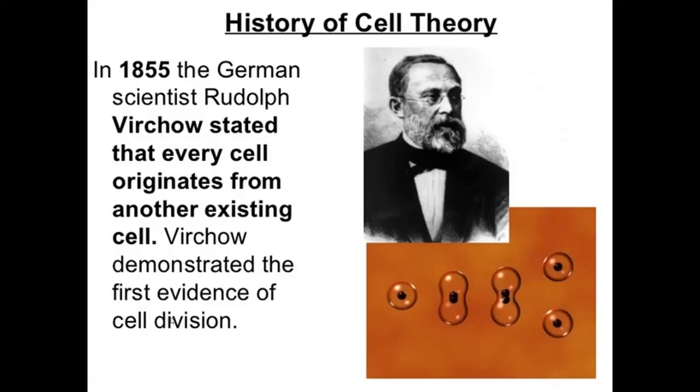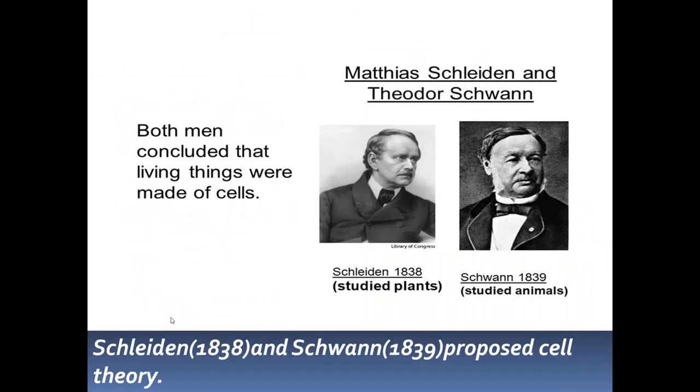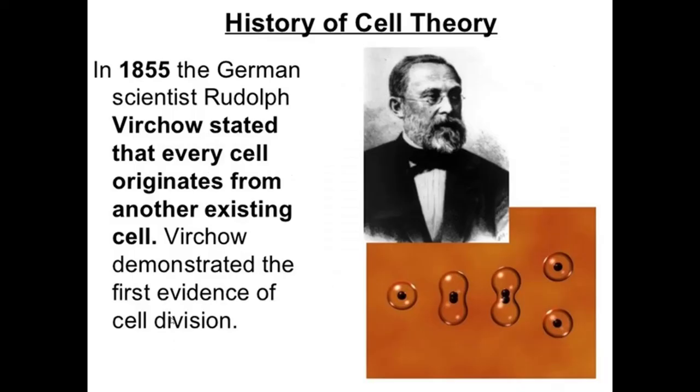In the year 1855, the German scientist Rudolf Virchow stated that every cell originates from another existing cell. All these three, Schleiden, Schwann and Virchow, have the main important contribution in the cell theory.